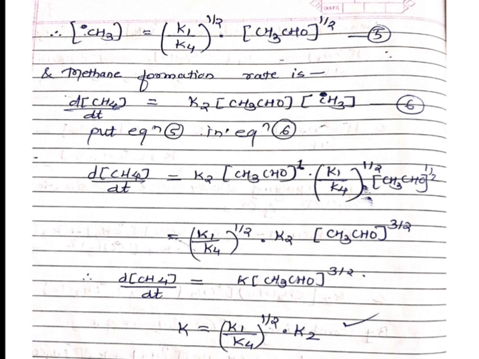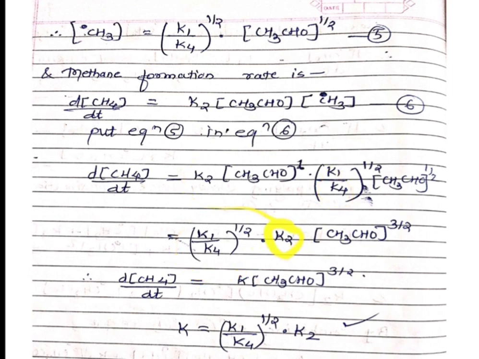So we have to prove the concentration of CH3CHO is raised to 3 by 2, or the order of the acetaldehyde pyrolysis reaction is 3 by 2. So see, you can note down the K1 by K4 raised to half as it is.